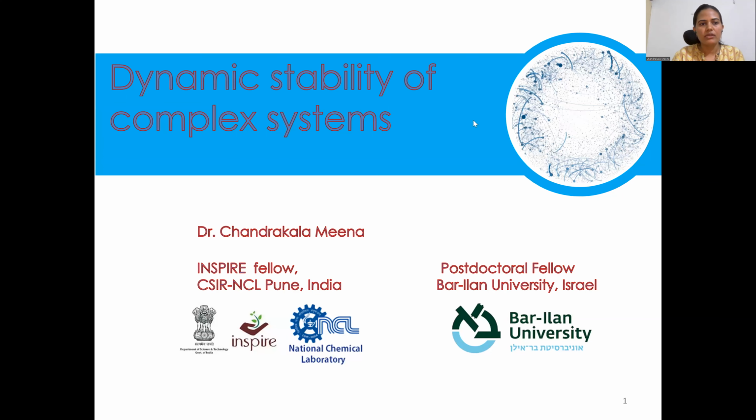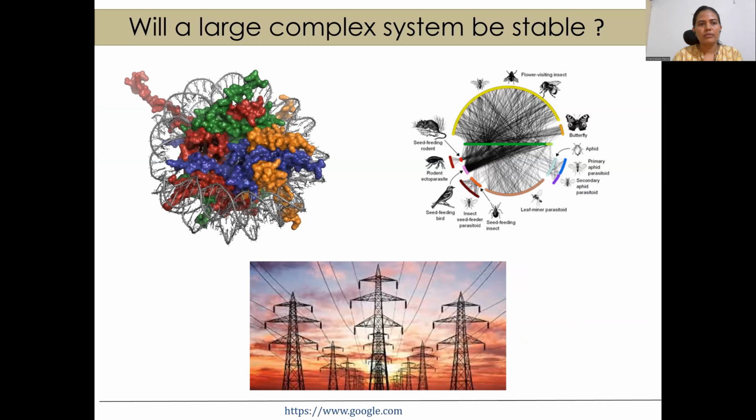Hello everyone. Today I will talk on dynamic stability of complex systems. In 1972, Robert May asked, "Will a large complex system be stable?"